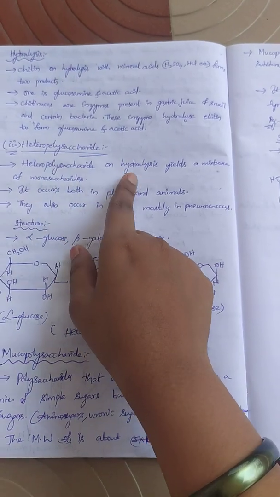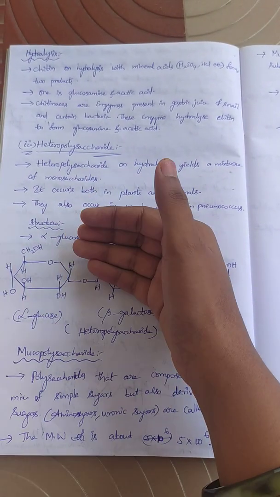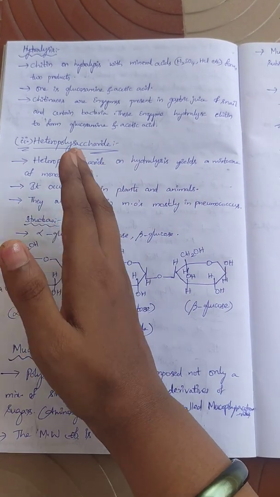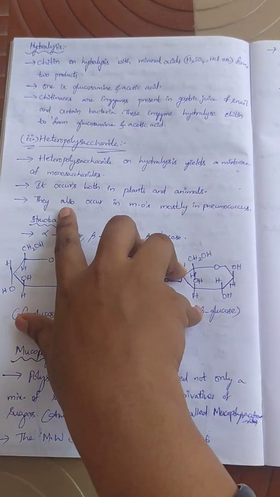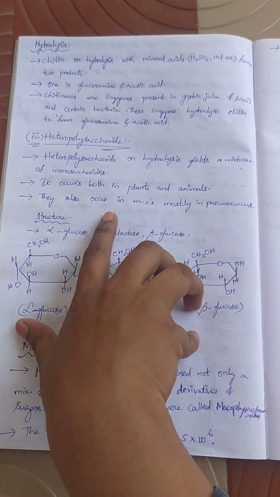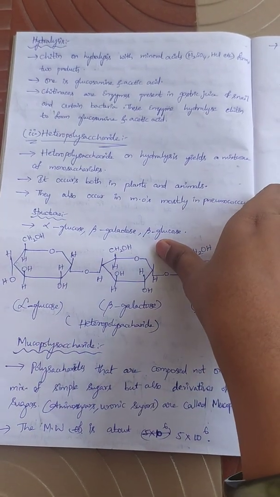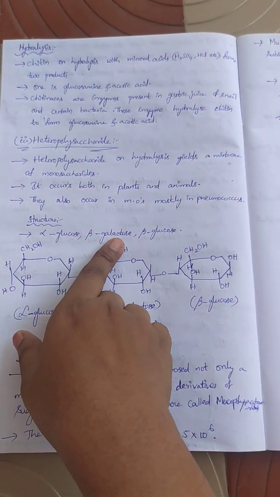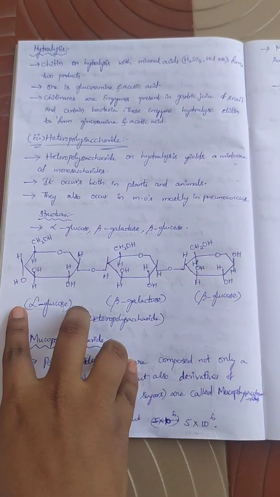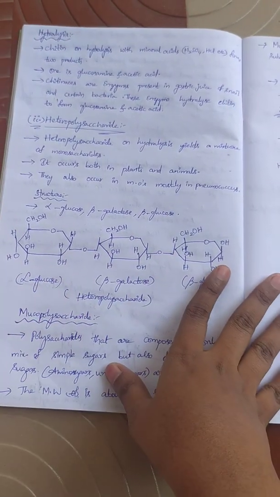Next, heteropolysaccharide. Heteropolysaccharides on hydrolysis give a mixture of monosaccharides. It occurs both in plants and animals. This occurs in microorganisms, mostly in pneumococcus. The structure is alpha glucose, beta galactose, and beta glucose. Alpha glucose, beta galactose, and beta glucose combine to form heteropolysaccharides.